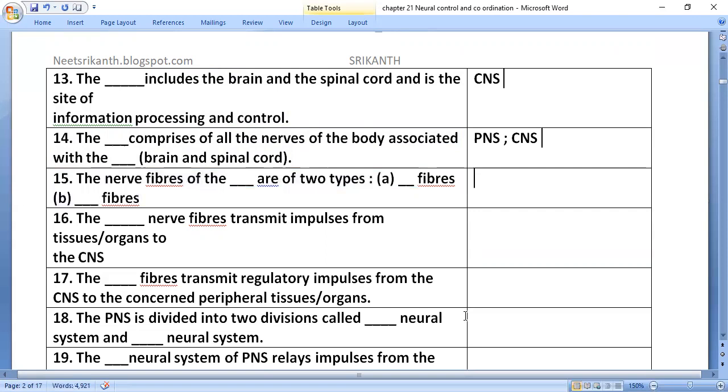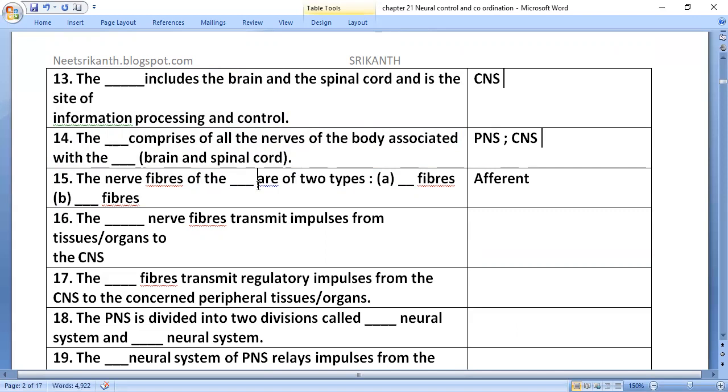Next, the nerve fibers of the dash are of two types.